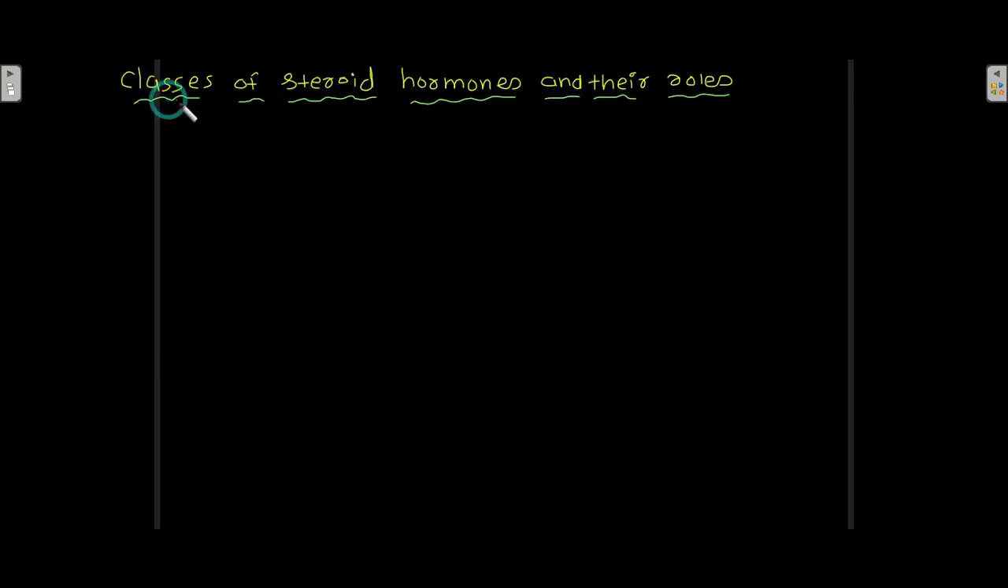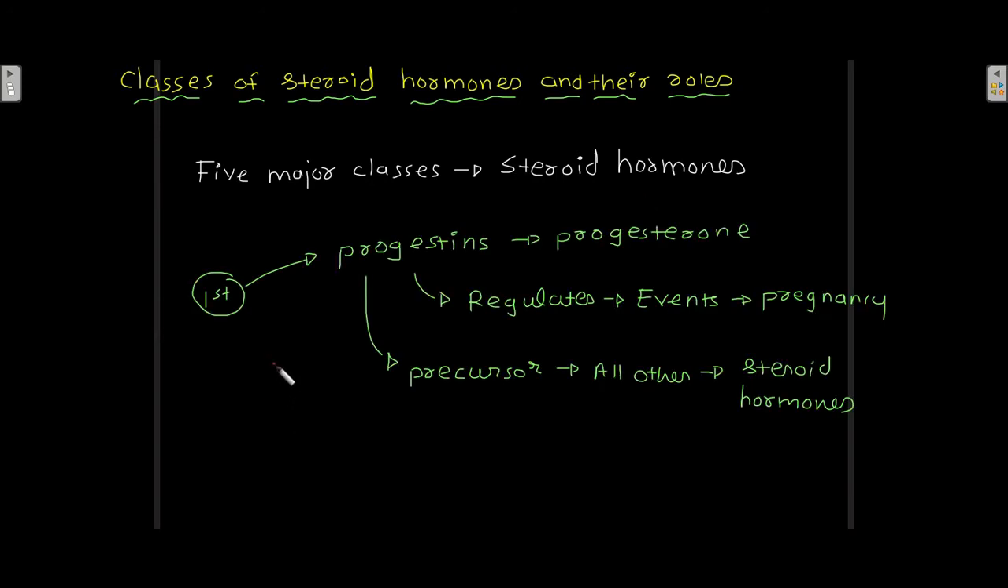Let's read about the classes of steroid hormones and their roles. There are 5 major classes of these steroid hormones. Now, the first class of the steroid hormone is progestins, which are also known as progesterones. These progestins regulate events during pregnancy, and act as precursors for all other steroid hormones.